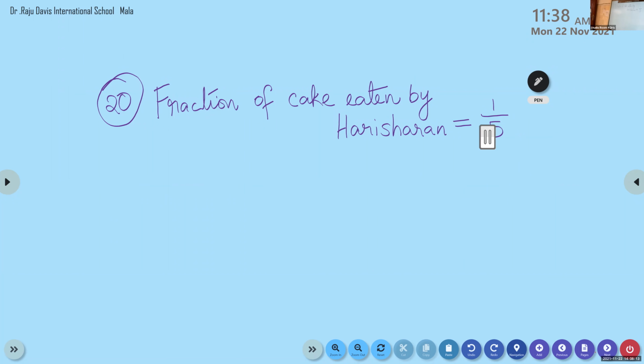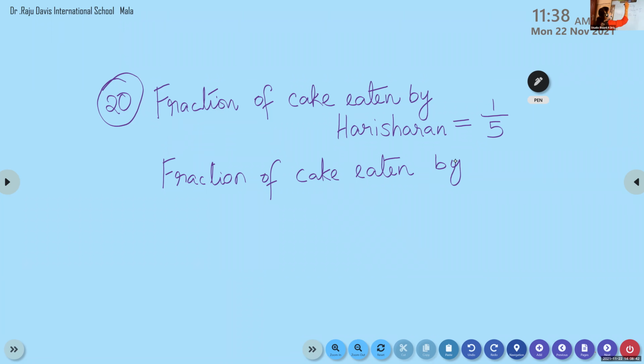Next, who is the next person? Rani. Fraction of cake eaten by Rani. What is the fraction of cake eaten by Rani? 2/5.